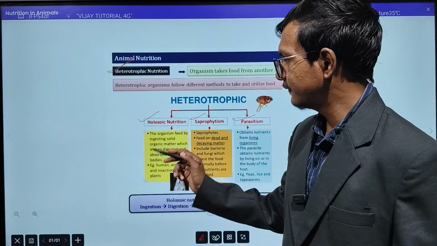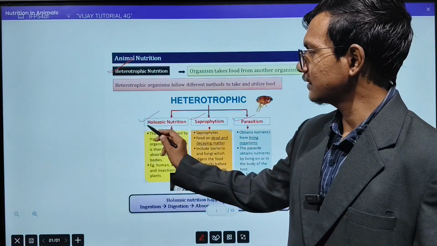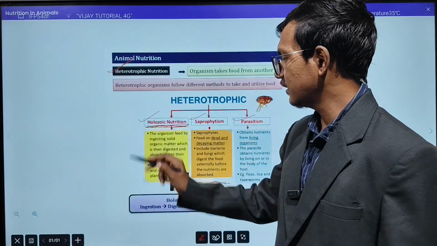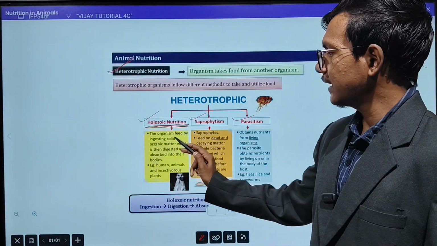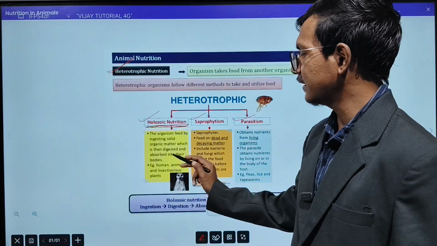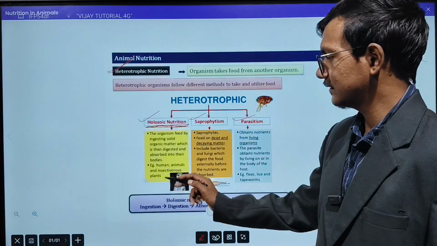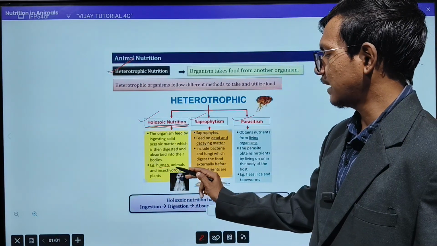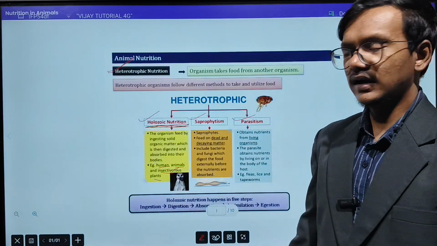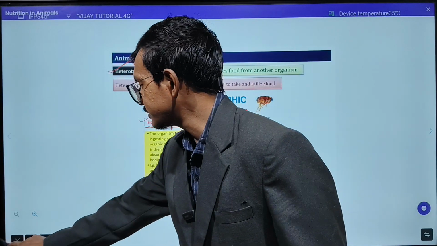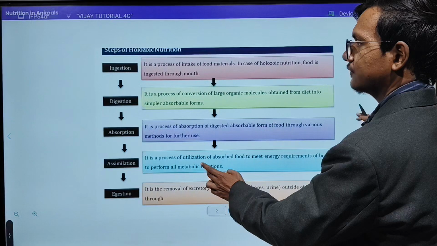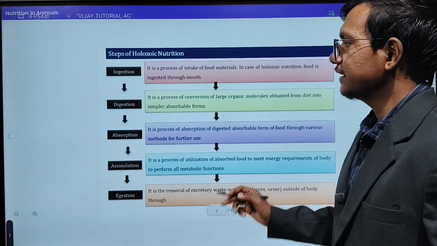So before this slide, I was saying that this holozoic nutrition we will see especially in the animal. The organism feeds by ingesting solid organic matter which is then digested and absorbed into their bodies. Examples you can see, humans are there, animals are there, insectivorous plants are there. So this is what we will see, holozoic nutrition. This is the complete steps of the holozoic nutrition, how exactly it is happening.